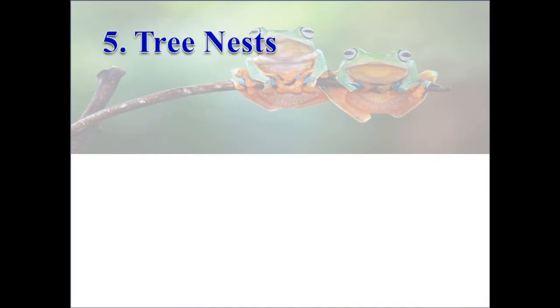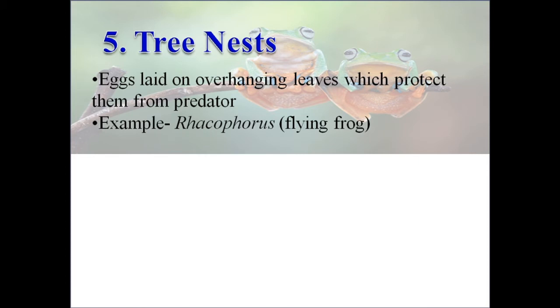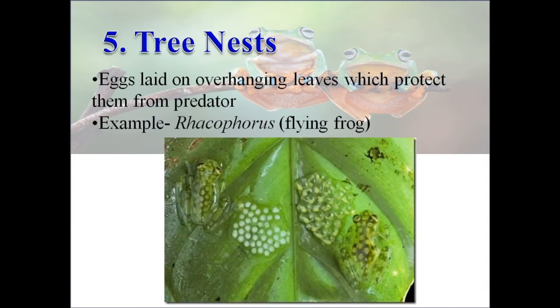The next method is the tree nest. The South American tree frog Phyllomedusa hypochondrialis lays eggs in a folded leaf nest with margins glued together by cloacal secretion. Another example is Rhacophorus, called the flying frog, which lays its eggs on overhanging leaves which protect them from predators.